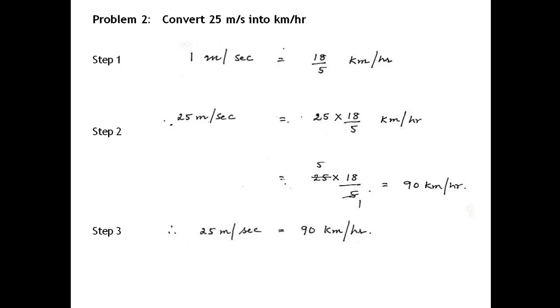Let us convert 25 meters per second into kilometers per hour. 1 meter per second is equal to 18 by 5 kilometers per hour, and substitute 25 meters per second, that is 25 into 18 by 5. If you bring them to lowest terms, 5 divides 5 times in 25, so 5 ones are 5, 5 5s are 25, and 5 into 18 gives us 90. So 25 meters per second is equal to 90 kilometers per hour.